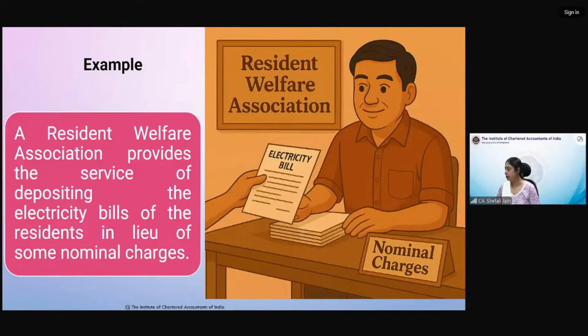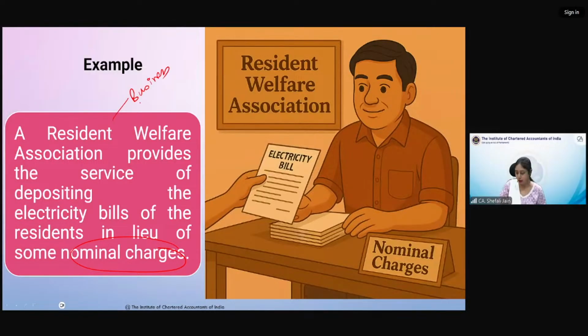Okay. So now this RWA, when an RWA is providing the service of depositing electricity bills of its residents, and he is charging a nominal bill. Since he is charging a nominal bill, consideration is present, as well as it is in course or furtherance of business as per the definition of business.